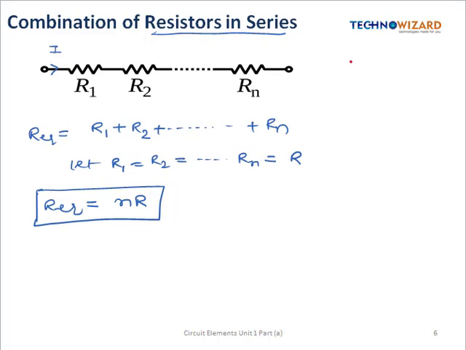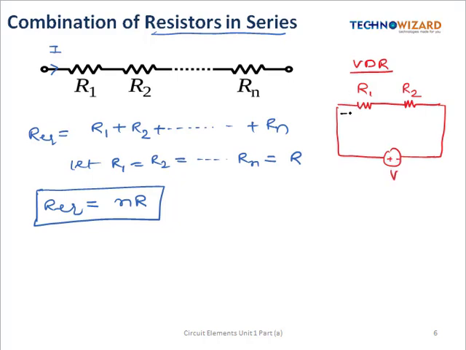So let us see the voltage division rule. Suppose I'm considering two resistances in series. Okay, so this is R1 and this is R2 and they are connected across a voltage source of V. Okay, this is plus minus V. Now suppose the voltage drop across R1 is V1 and the voltage drop across R2 is V2 and the same current will be flowing.